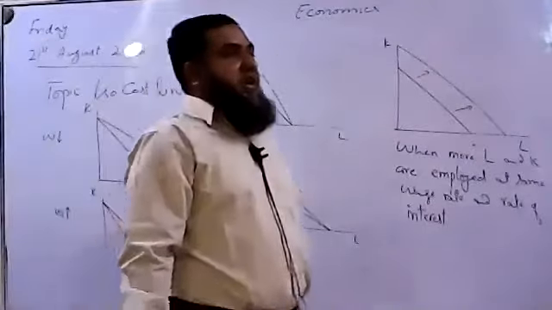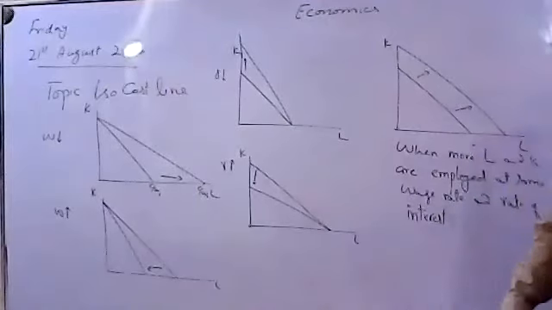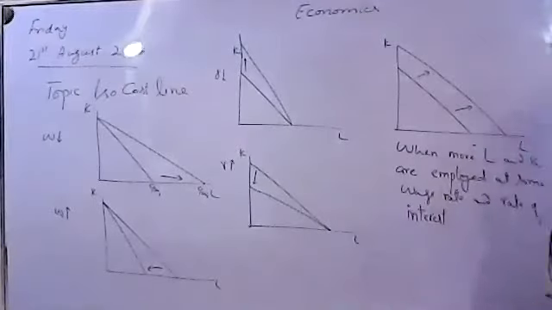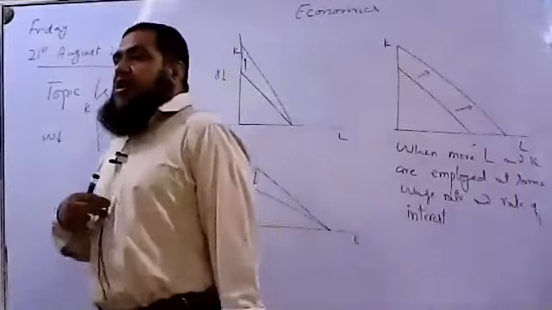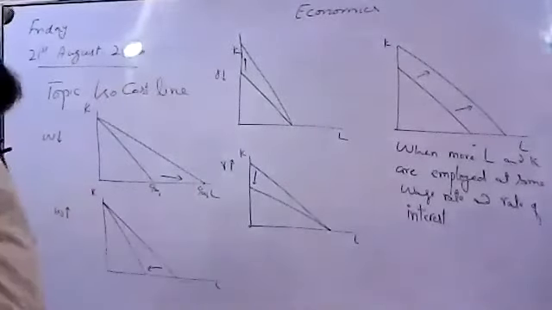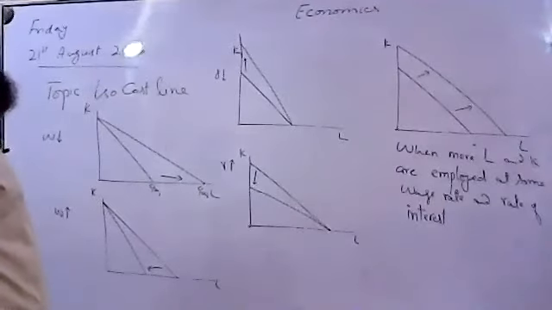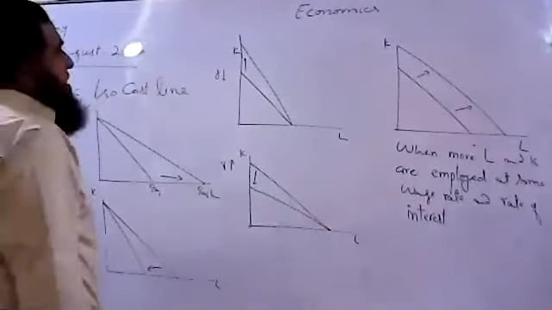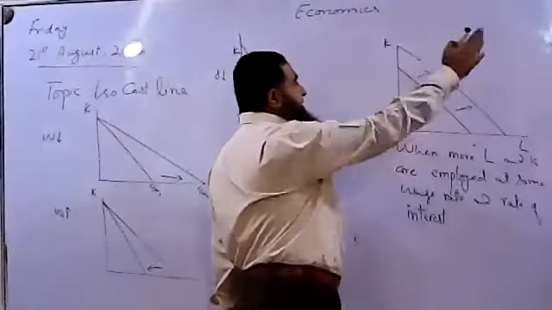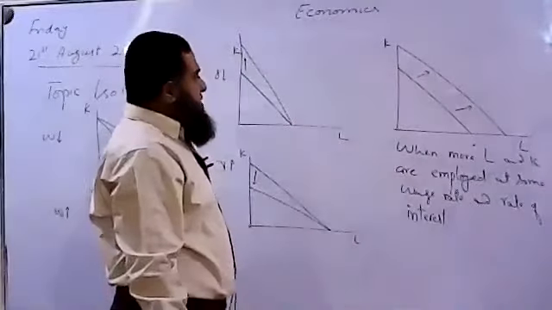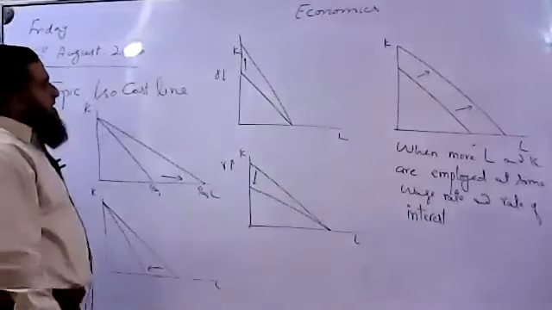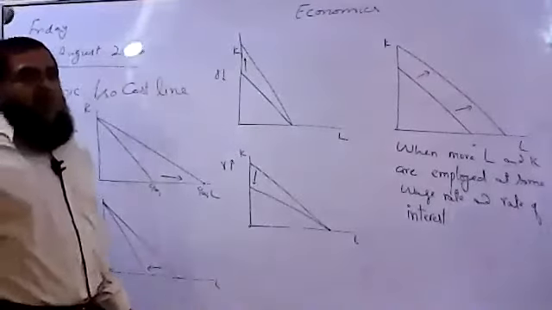Why do I say it is a parallel outward shift? Because the slope is not changing. The relative prices of labor and capital are the same. That's why we are having a parallel outward shift. And when the firm wants to produce less output, this will have a parallel inward shift, keeping wages and the rate of interest on capital constant. So when the overall cost of production is going to increase by employing more labor and capital, it will have a parallel outward shift and vice versa. And when their relative prices are changing, like wages and the rate of interest, then there will be a change in the slope of the isocost line.